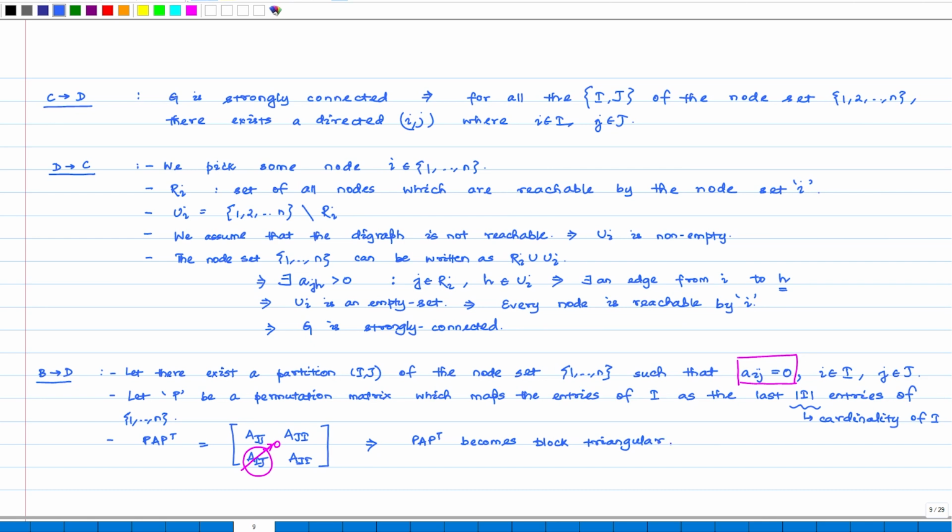Which is a contradiction, because we started with the assumption B, which says that we should not be able to find a permutation matrix which can make the A matrix block triangular, but clearly we have done that, meaning we have arrived at a contradiction. Hence, there does not exist any partition such that we can have A i j equal to 0, which completes the proof from B to D.